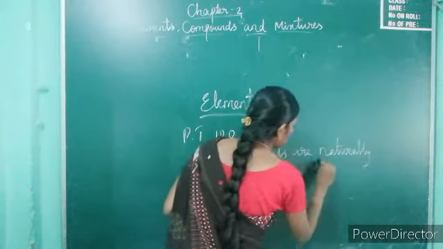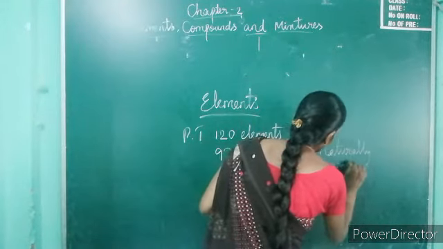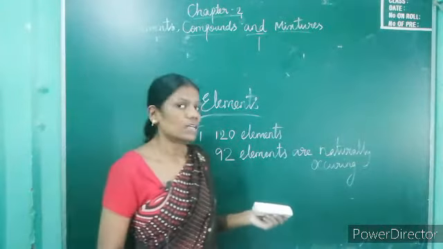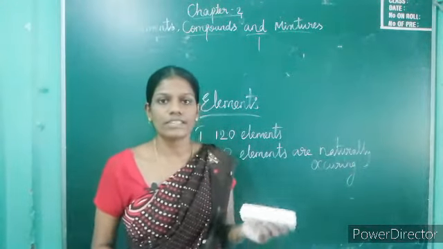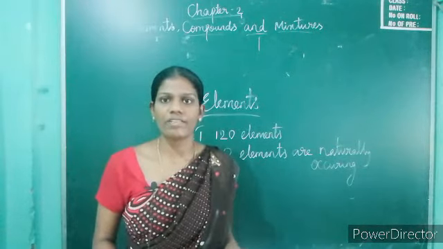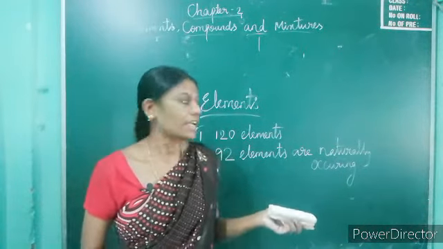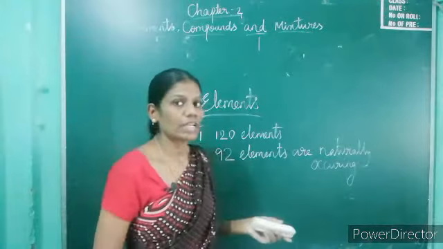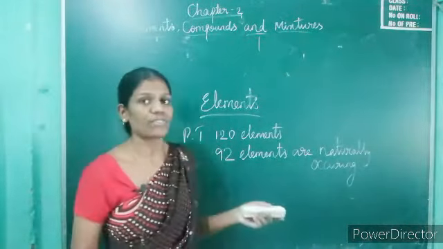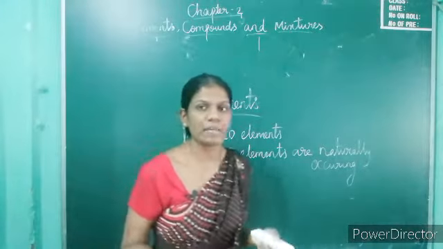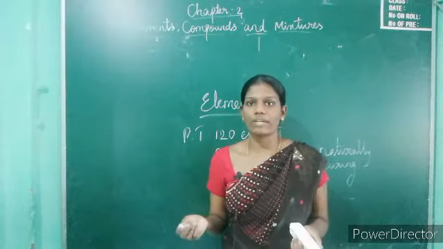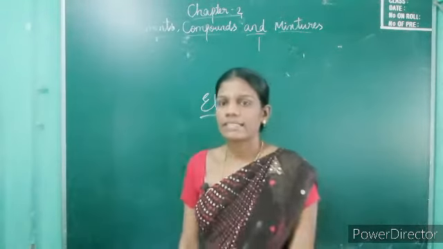Naturally occurring in the earth crust. For example, gold, silver, we get these types of elements from our earth. It is naturally occurring also. The remaining elements are made by scientists. For example, radioactive elements.